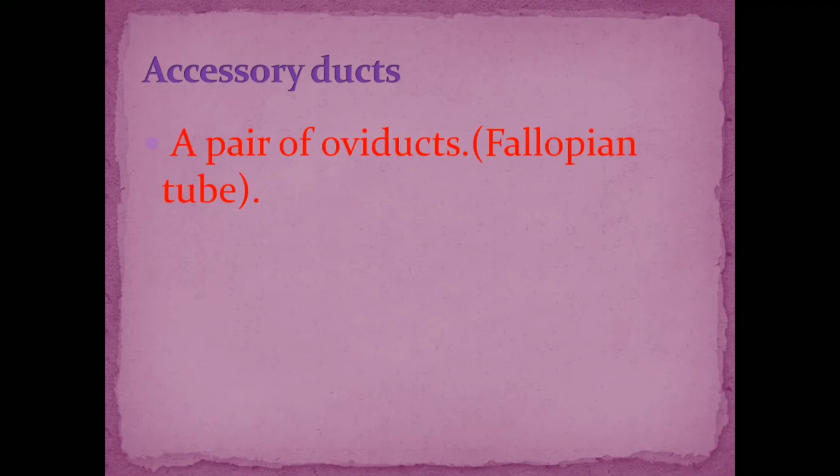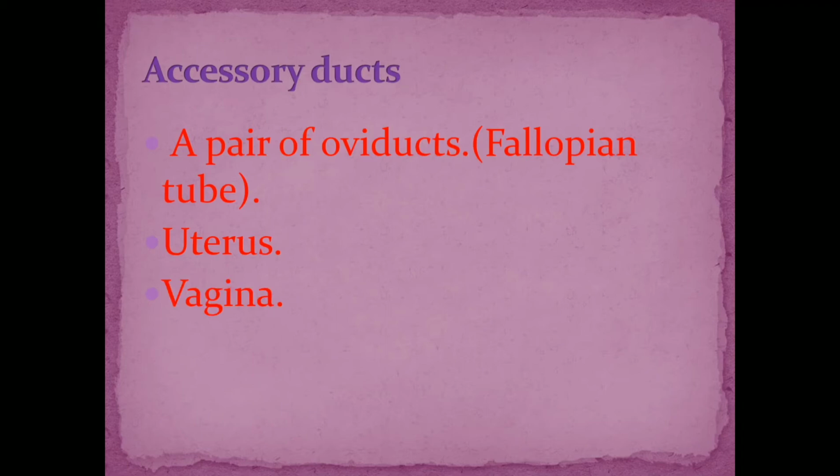Now let's discuss the accessory ducts. As I have told you in the beginning, accessory ducts consist of a pair of oviducts. Oviducts are also called fallopian tubes. The next part is the uterus, which is also called the womb.